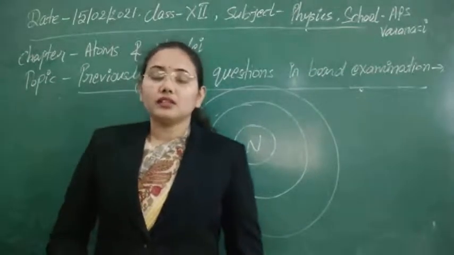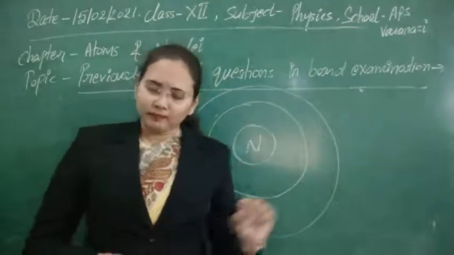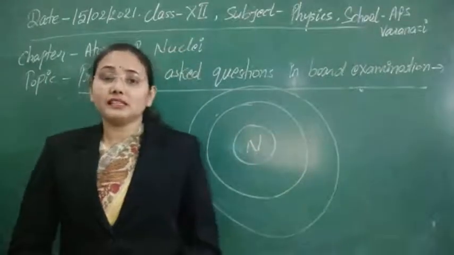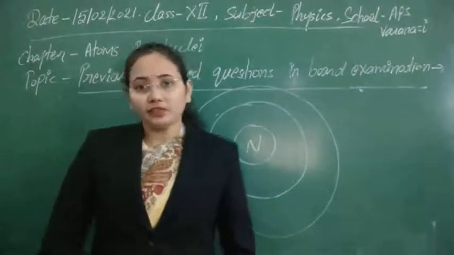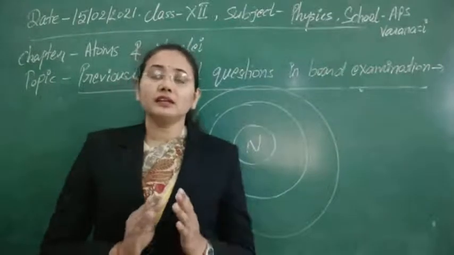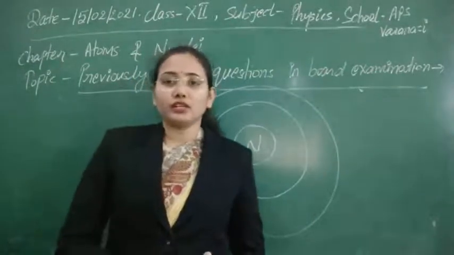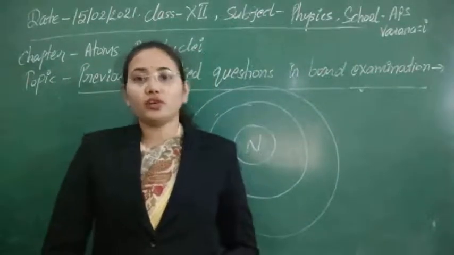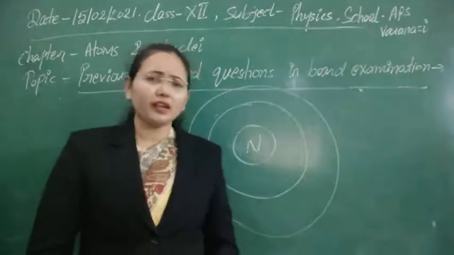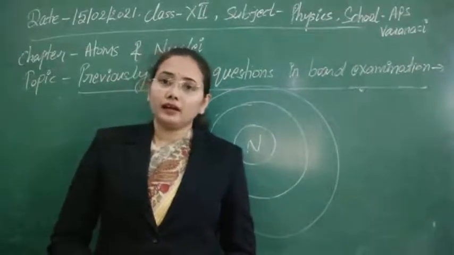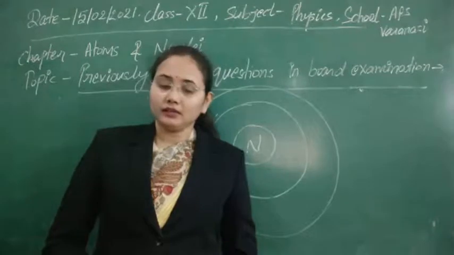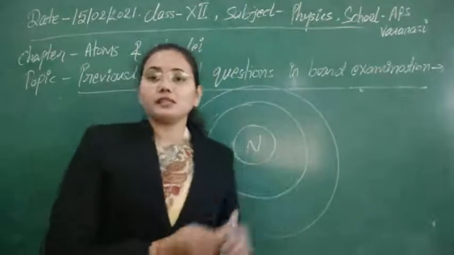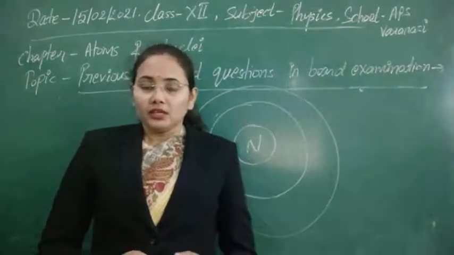So these were the reason that's why the Rutherford model has failed. Next question here, that is a very important question. Write down Bohr's postulates about the atomic model and how he corrected the discrepancies of the Rutherford model.